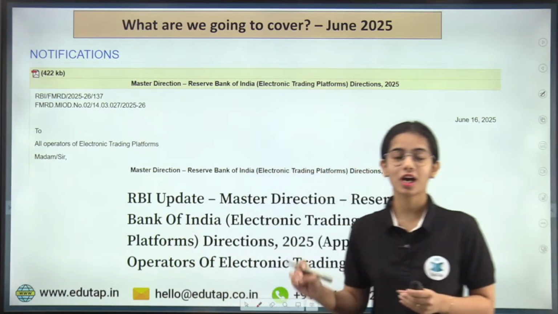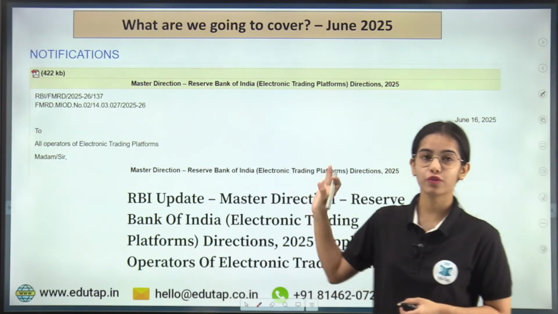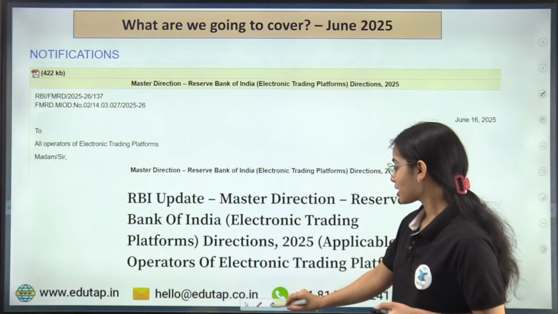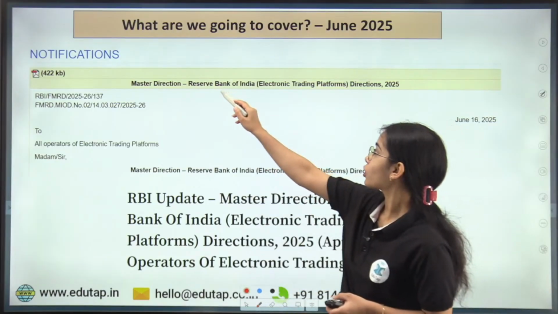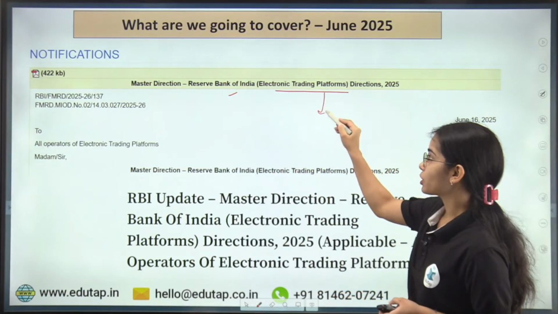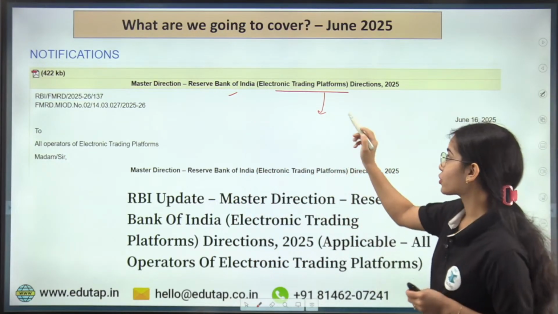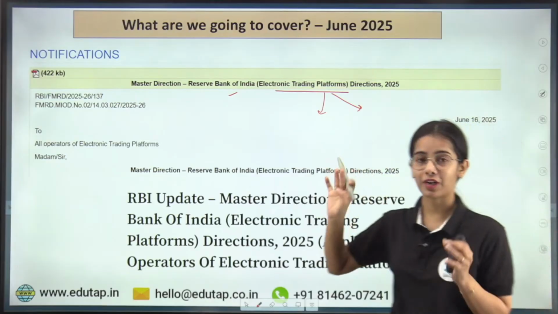So in today's session, I have brought a very important notification for all of you that the RBI has recently released. That is, the master direction has been released for the electronic trading platform. So there are guidelines that have been released by the Reserve Bank of India for the electronic trading platform, and these are the revised guidelines.